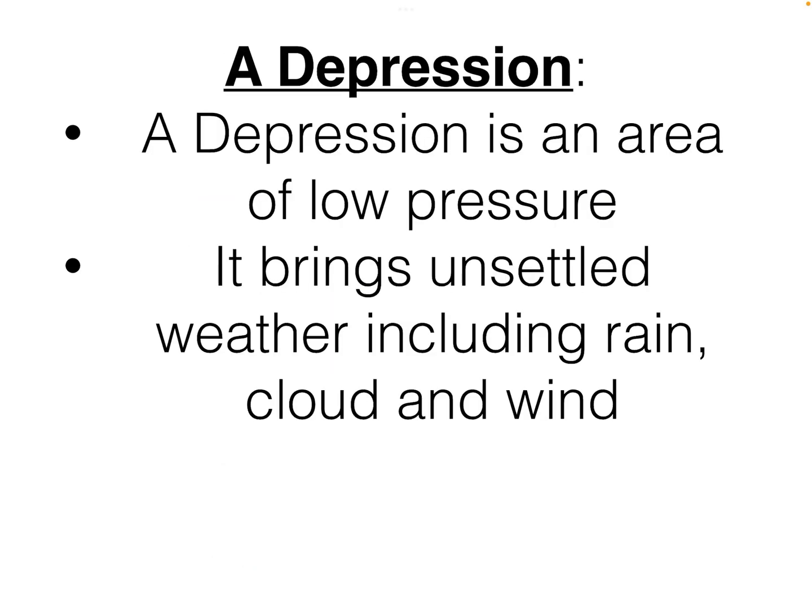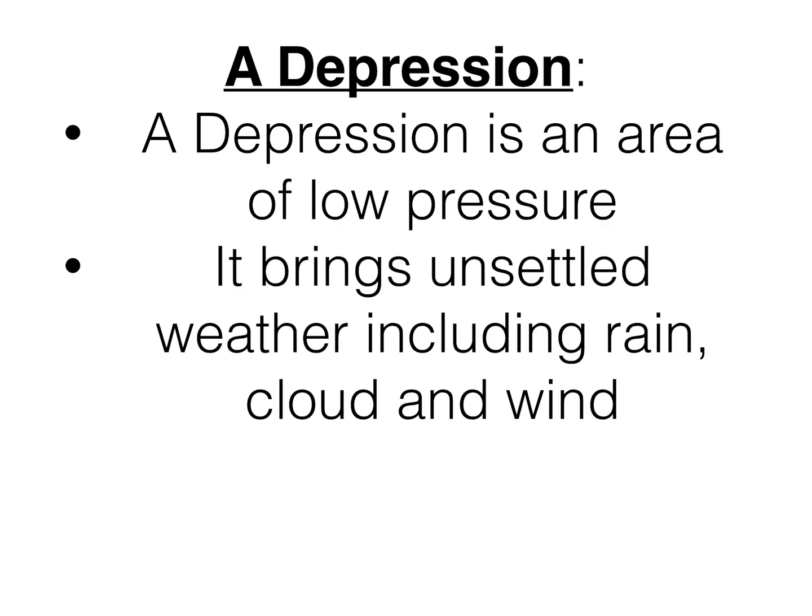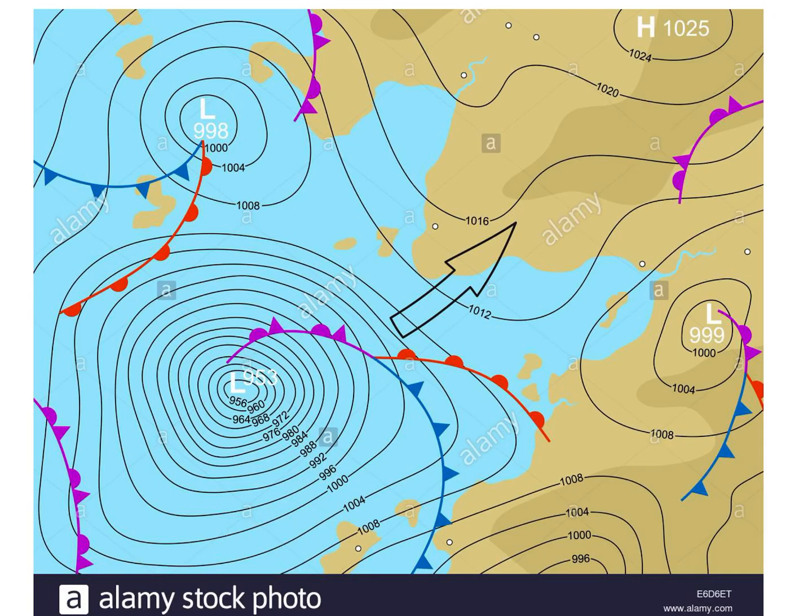Okay, very quickly then, what is a depression? A depression is bad weather that comes over an area when a cold and a warm front meet, or when cold and warm air meet. It's bad, okay? So it brings bad weather. So a depression is an area of low pressure.